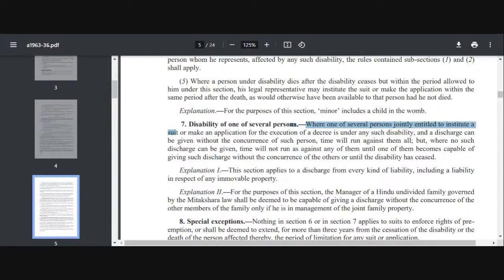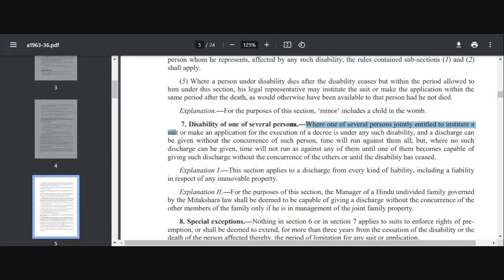But if all the partners are needed, yeah, all co-heirs are needed, in that case if even one person is disabled, the time will stop running, the time clock will stop for that time.